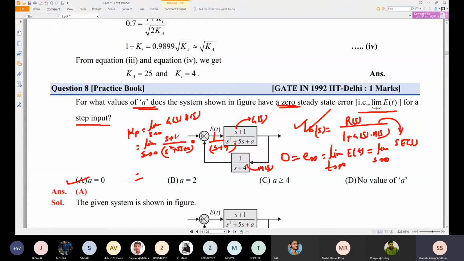Because sir, here the s term will be zero. Yeah, obviously, this will be zero. So sir, this is 1 by 4a. Yeah, this will become 1 by 4a.